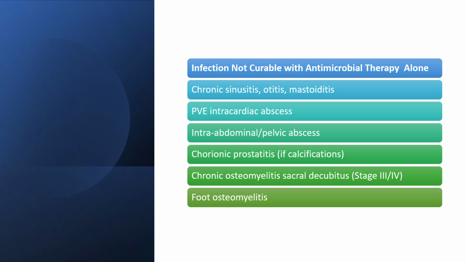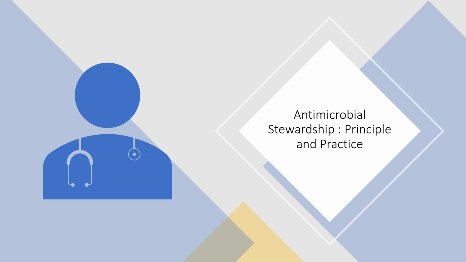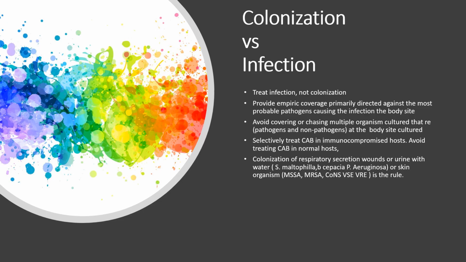So, therapy needs to consider various factors like contamination, colonization, and infection. Colonization versus infection: the principle is treat infection, not colonization. Provide empirical coverage directed at the possible pathogen causing the infection. Avoid covering multiple organisms. Treat the infection and not the colonization.